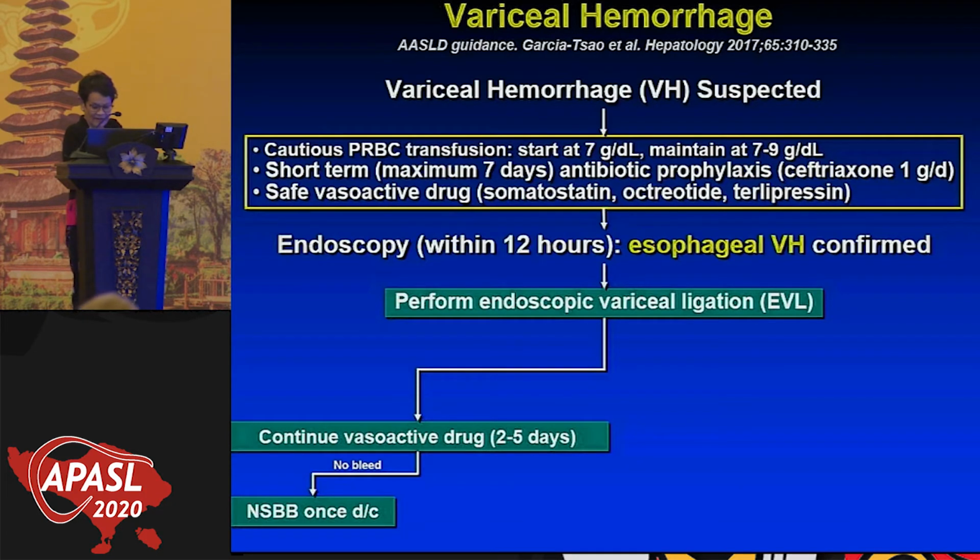Now, there's a group of patients that will rebleed, or patients in whom the bleeding is not controlled with the first ligation.